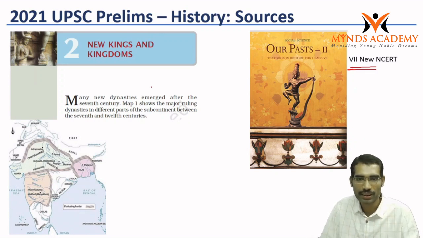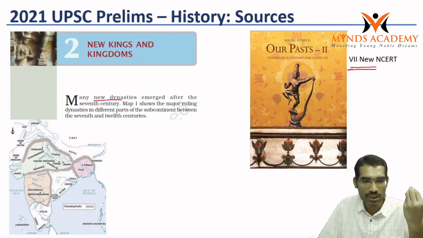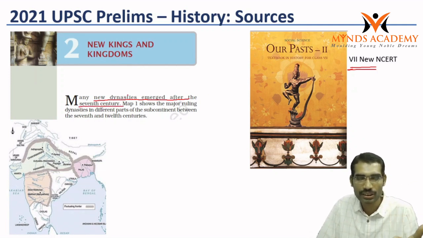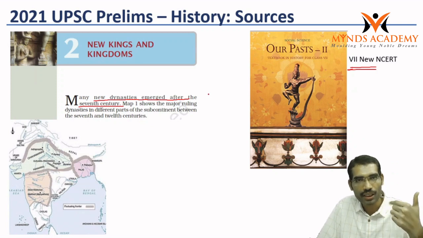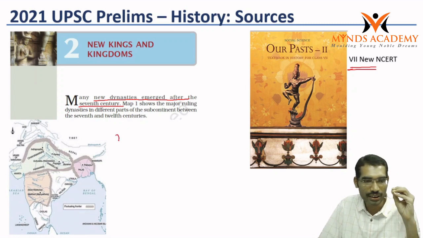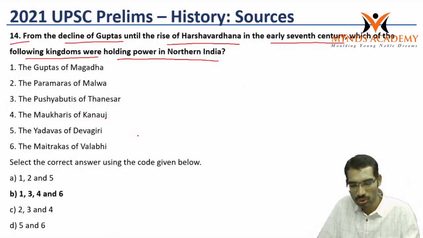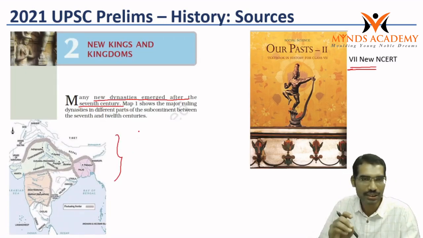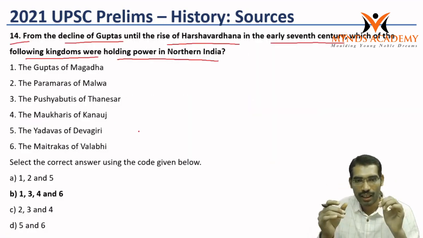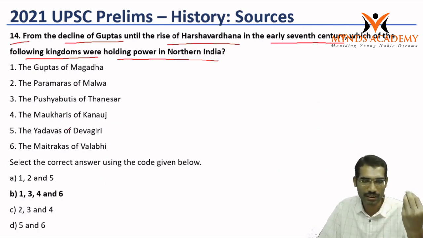Also, in the second chapter itself, in the 7th standard new NCERT, new kings and kingdoms, this is giving information. Many new dynasties emerged after the 7th century. After the 7th century means this is after Harshavardhana. So if we know this, then if we see this map, we can answer this question very easily. So for those who read this book, it is one of the easiest questions to answer. And even while guessing we can answer this question.